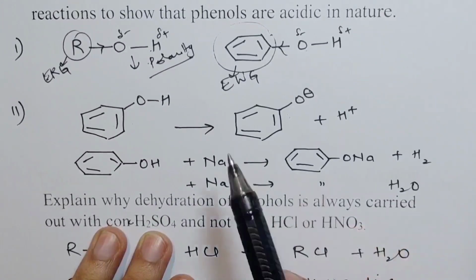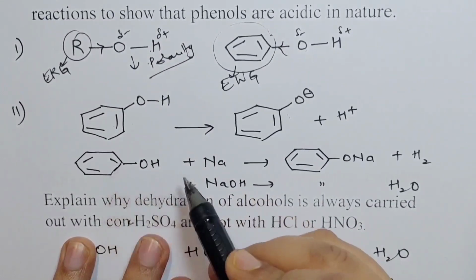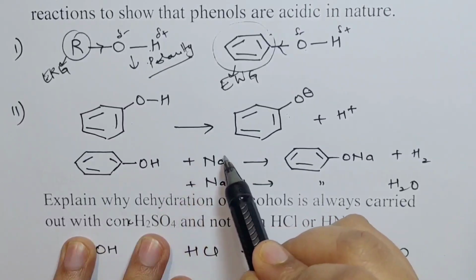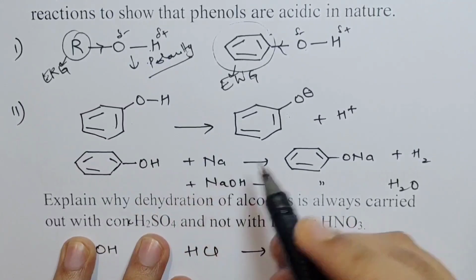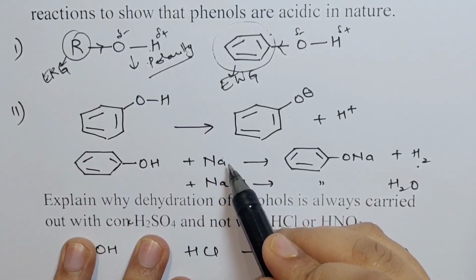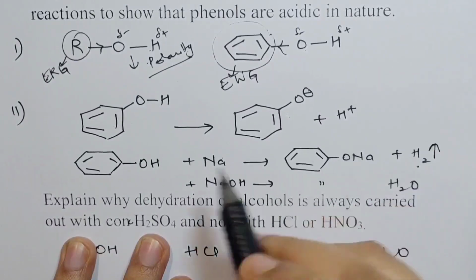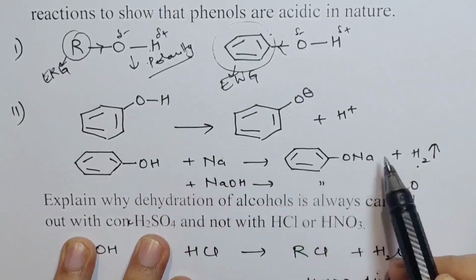How would you show that phenol is acidic? Now, we learned in grade 10 that acids, when they react with metal, release hydrogen gas. So if phenol reacts with sodium, it would also release hydrogen gas. Therefore, it shows that phenol is acidic.